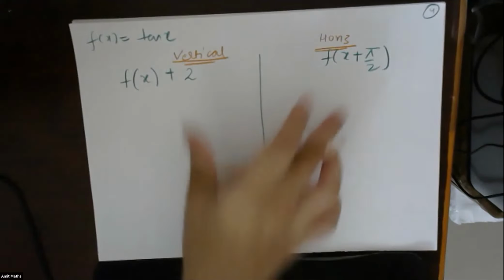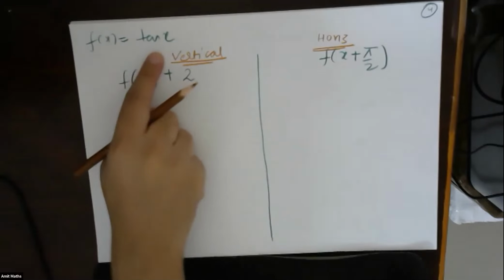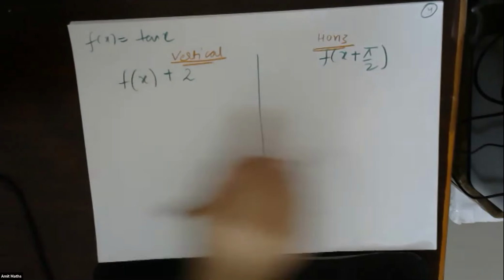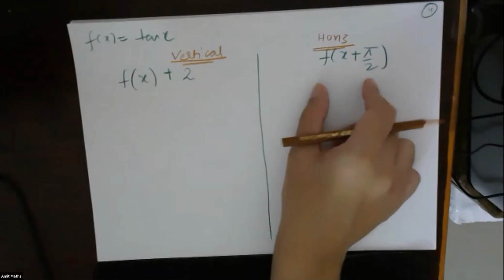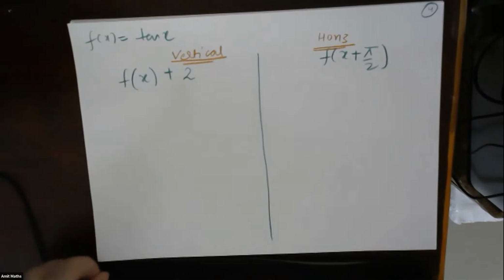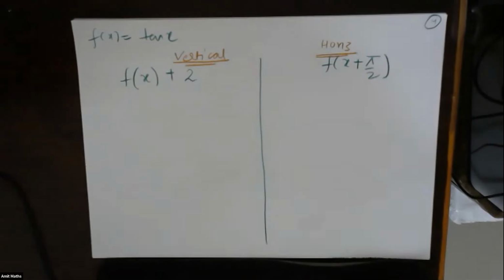All right, we'll do the final example. f(x) is equal to tan x. This is the curve which is given to us. First we are changing like this, and then we are changing like this. Let's see if we can draw the graph for both of them. I want you to draw and check it for both of them. Let's see if you can figure it out. But which one is which?